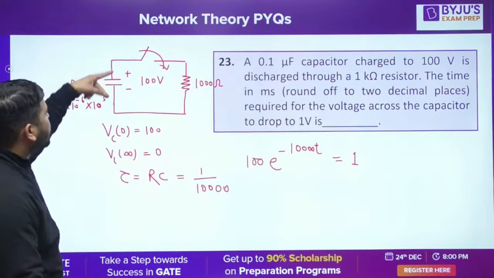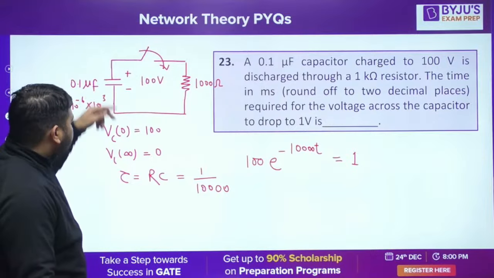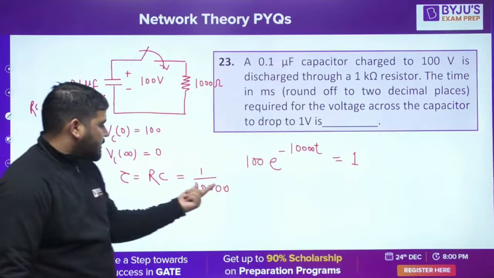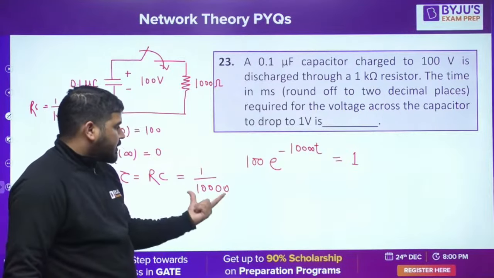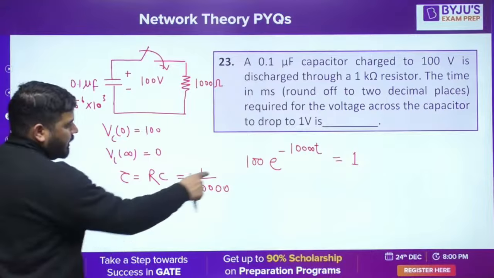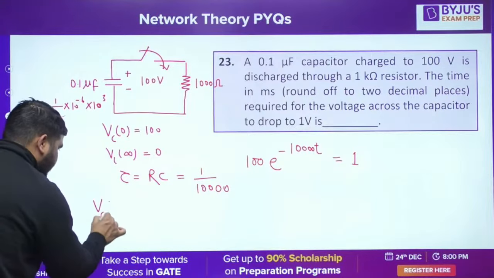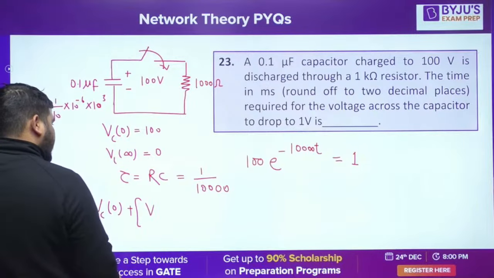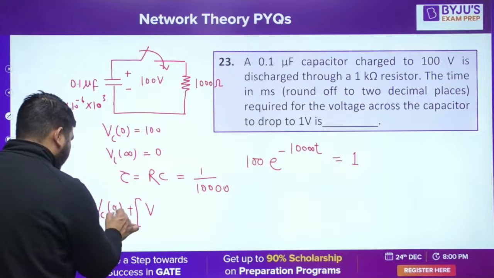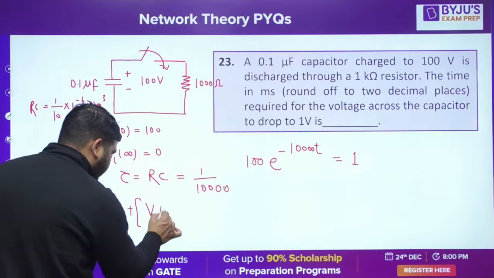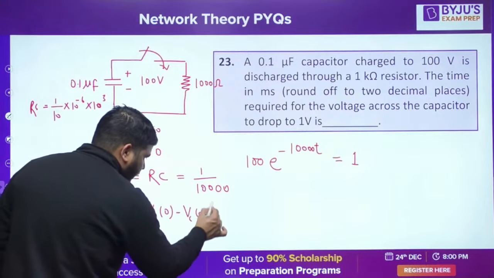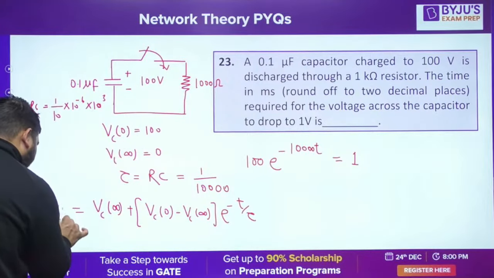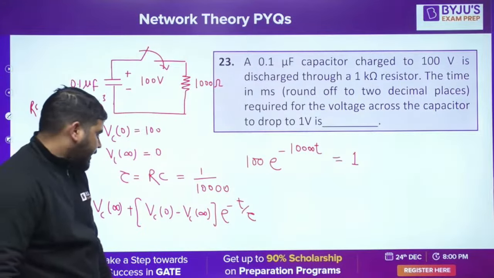Initial voltage was 100. If this circuit will work for infinite time, then the steady state voltage of the capacitor will become 0, and the time constant of this circuit is RC. Okay, we have calculated RC. Now the equation, I have written this equation. How to write this equation? It is Vc infinity plus Vc0 minus Vc infinity, e to the power minus t by tau. This is the capacitor voltage equation. You can check it. Is it fine, guys?